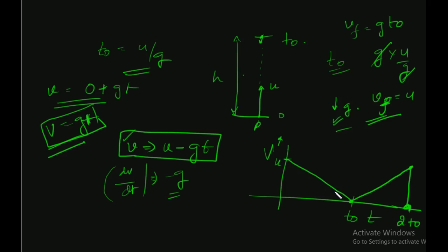Now can you tell me from this graph how we will determine the distance? Obviously, just take the area and add. First of all, I made a mistake here, because I have taken velocity positive, but the particle is going down, so I have to take the velocity negative.